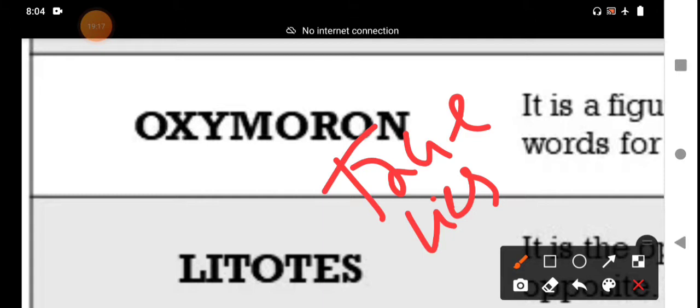Ordinary riches can be stolen. Real riches cannot. It is one of the titles written by Oscar Wilde. Ordinary riches can be stolen, real riches cannot be stolen. Ordinary, real. That means oxymoron is contradictory words, and these are more important.